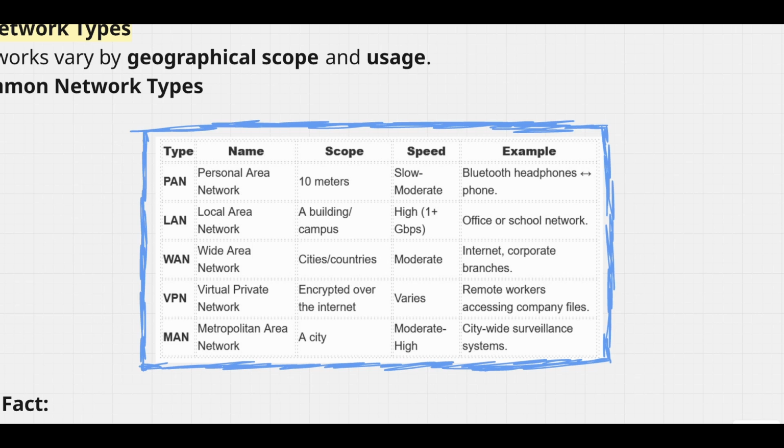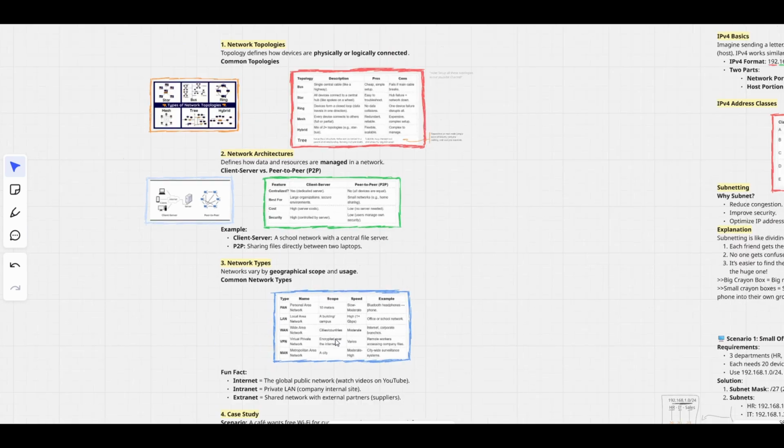VPN, which is a virtual private network. Scope is encrypted connections over the internet. Speed varies, it depends. Example: remote workers accessing company files. Okay, lots in this list. MAN, metropolitan area network. Scope is a city, the whole city. Speed moderate to high. Example: a city-wide surveillance system.